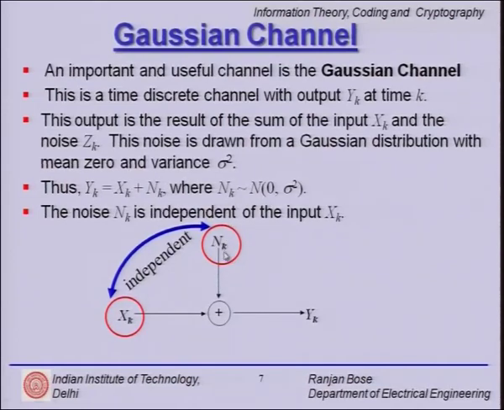theorem. Is this a fair assumption? Well, it should be. We have to really work hard to make it dependent. In general, the source is independent and the noise is generated independently in the circuit. So it is a good, fair, believable assumption that xk is really independent of nk.